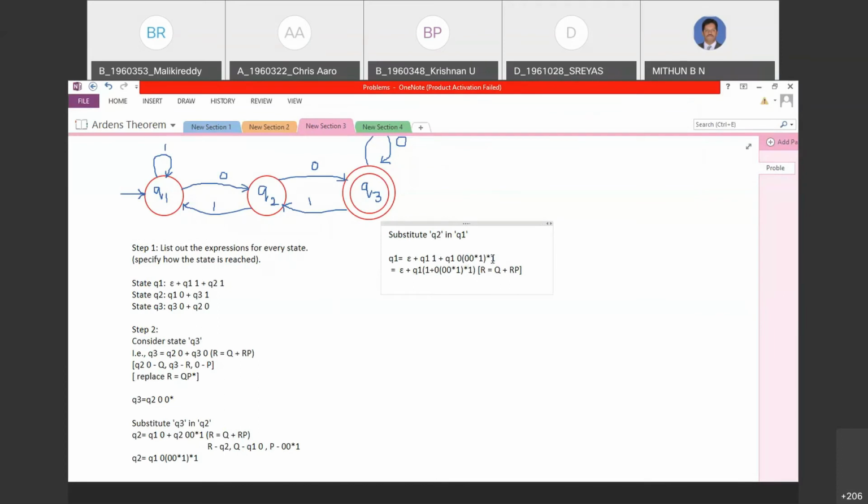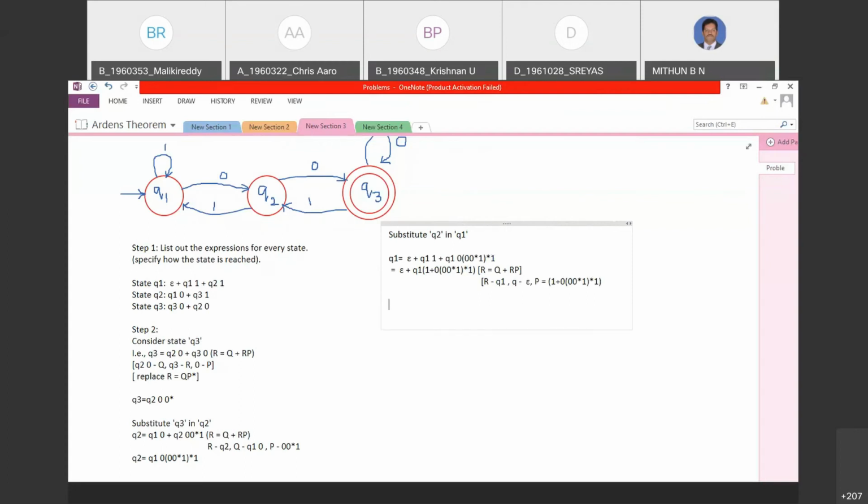Okay. So now you apply the same thing for this. R is equal to Q plus RP. If you want, we can just show the substitution part for your understanding purpose. Even in examination, it's not required to write this, but for your understanding, I'm just writing it. R is Q1. Q is, what is Q here? Epsilon. P is the complete thing what we have. It is 1 plus 0 star 1 whole star 1.